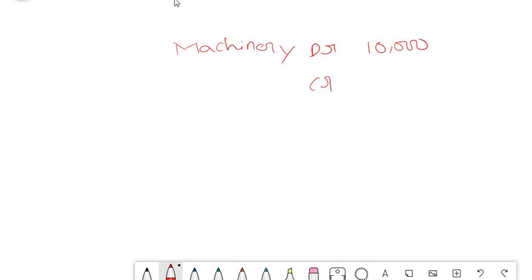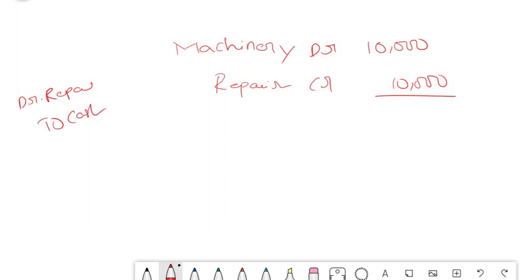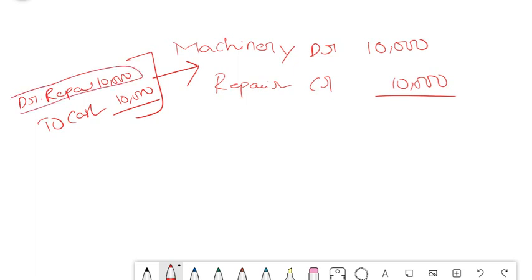And what will be the credit? Credit will be the repairs and maintenance. Because he wrongly charged it to repairs, we have to reverse that now. Initially he posted an entry, repairs debit to cash. That means he paid 10,000 and charged it to expense, whereas it should be charged to machinery, your fixed asset. Because it was debited wrongly, now we have to reverse this. So if we have to reverse, what should we do? We should simply put an opposite side entry. We should simply credit this.